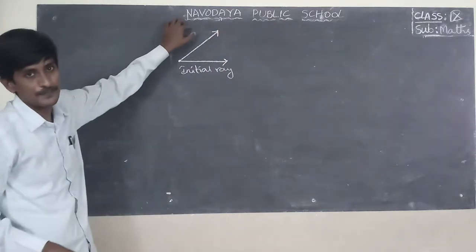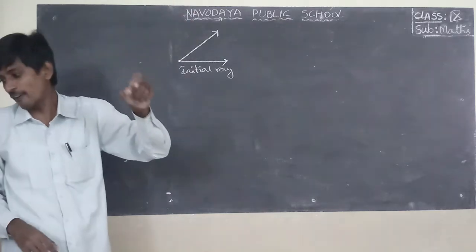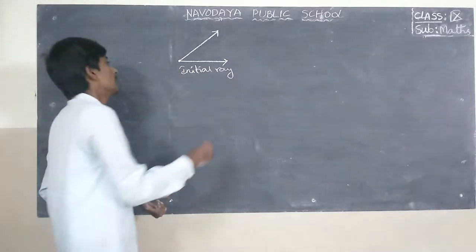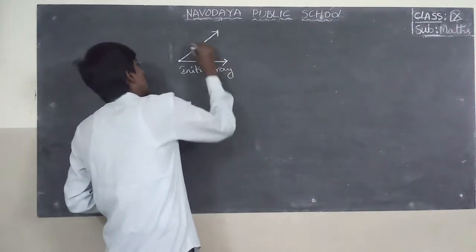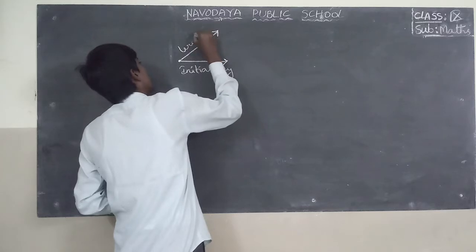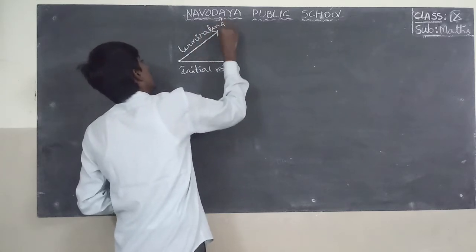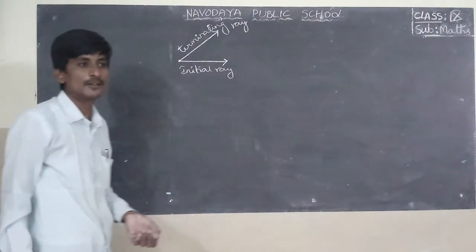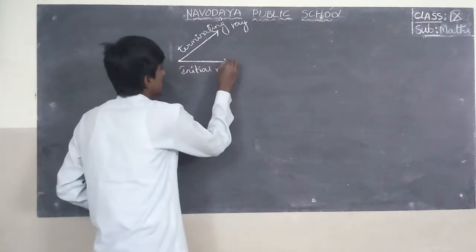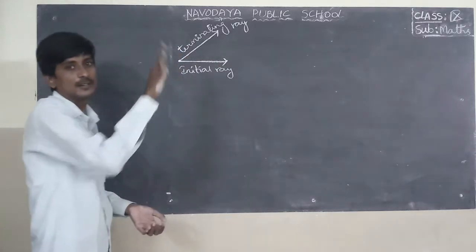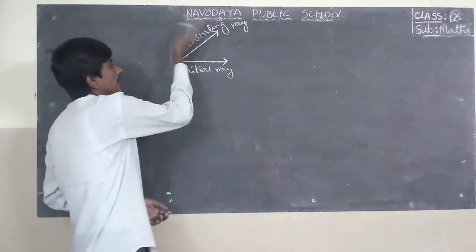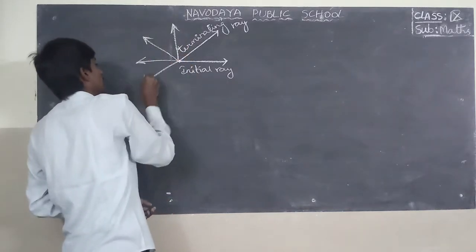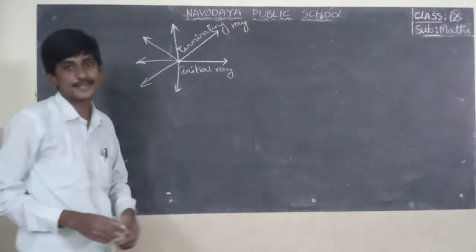from the initial ray. The angle is formed by rotating a ray from an initial position to a terminal position. This is the initial ray and this is the terminating ray. The initial ray is a standard ray, it cannot be moved, and the terminating ray is always moved like this.